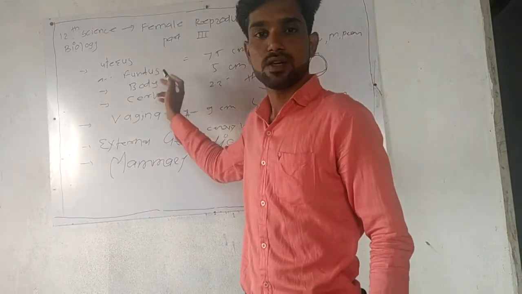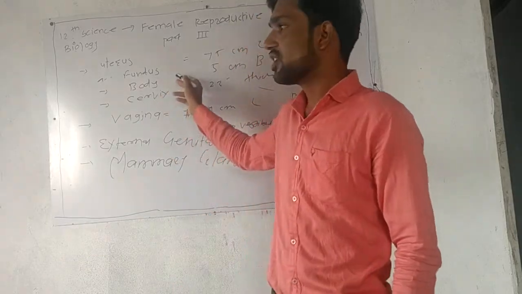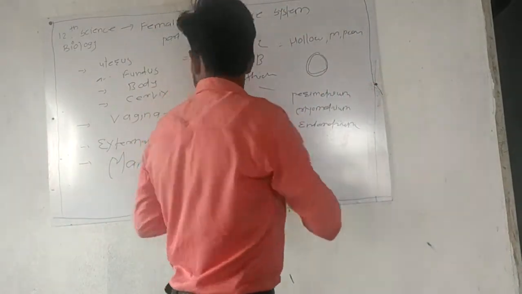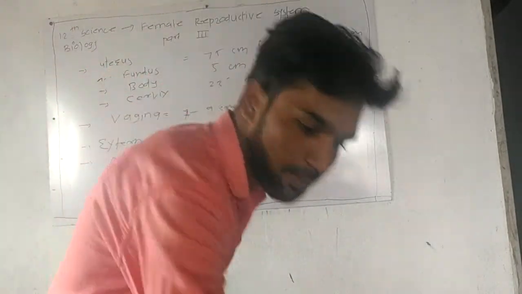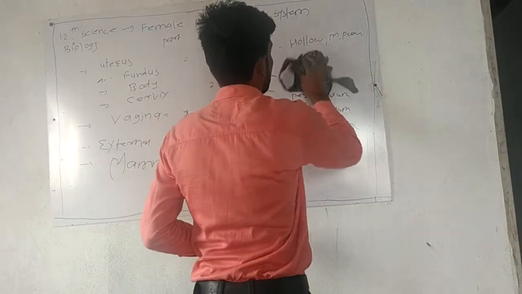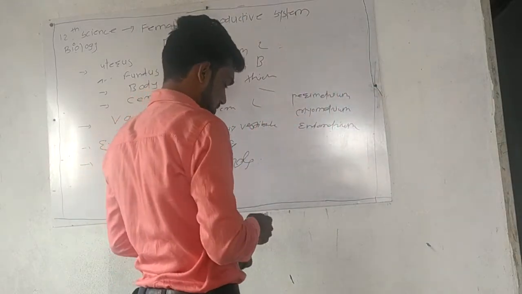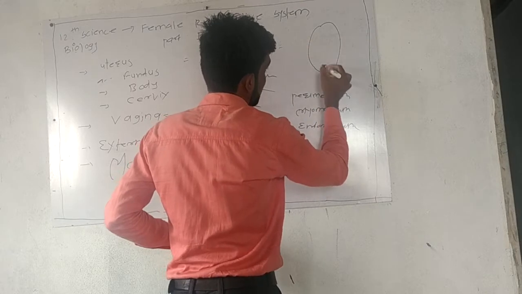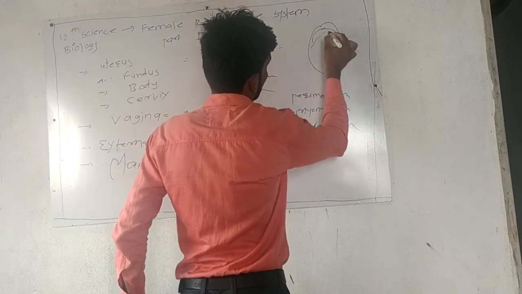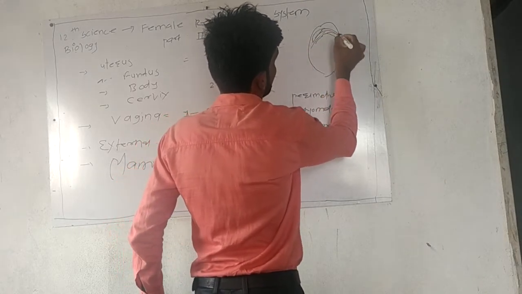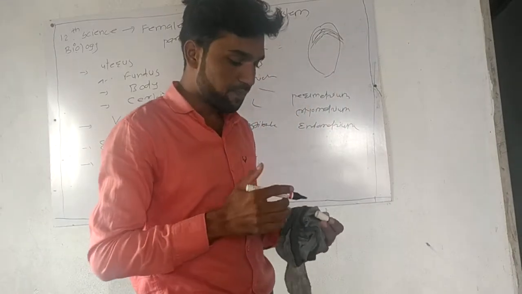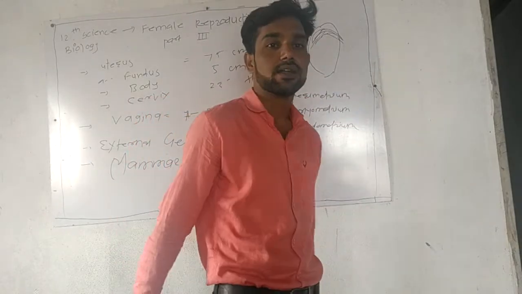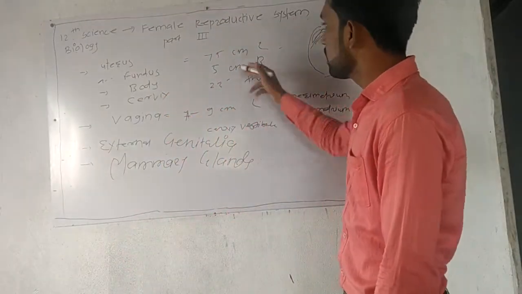There are the fundus, body, and cervix. The fundus is a dome-like structure. It is the upper part of the uterus, with a dome shape. Mainly the implantation of the embryo occurs here, in the fundus.